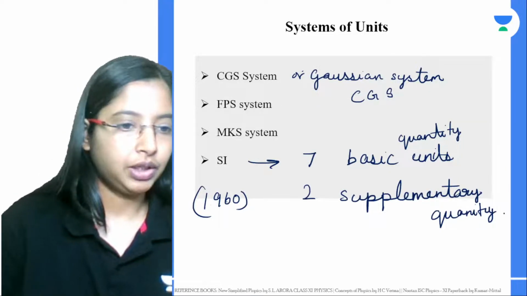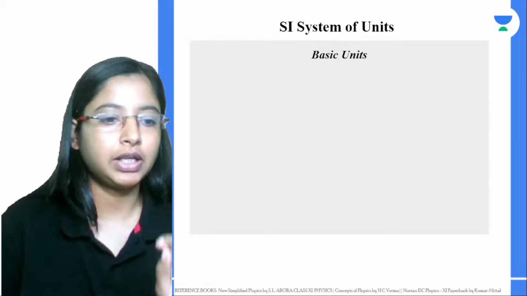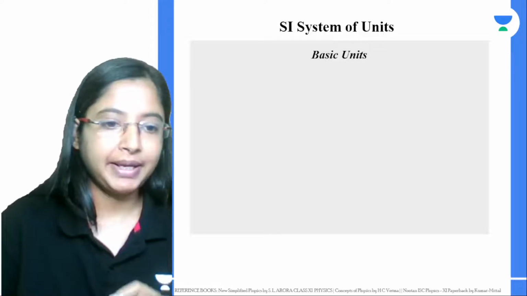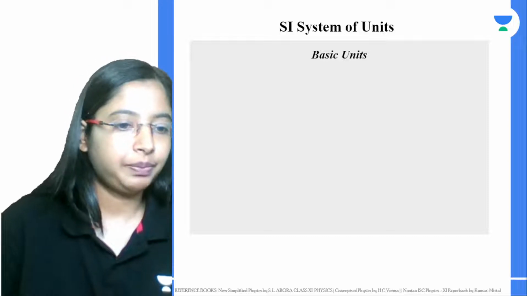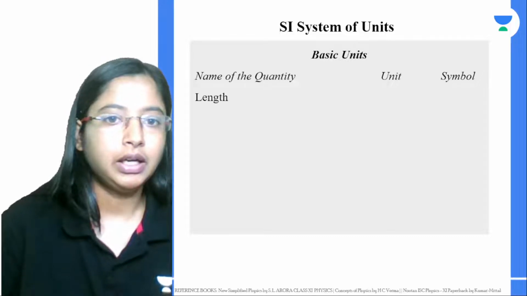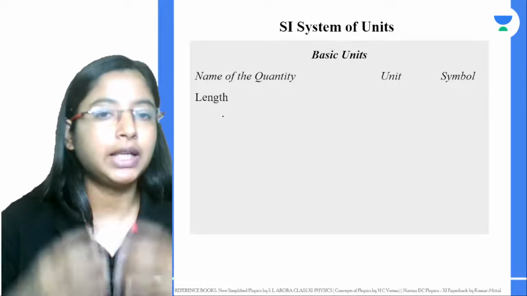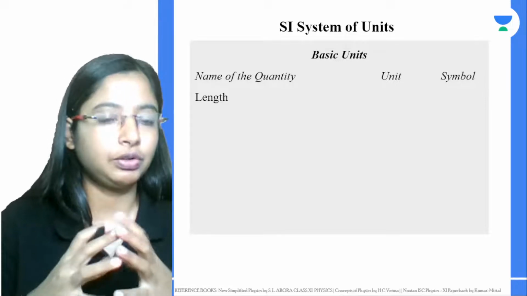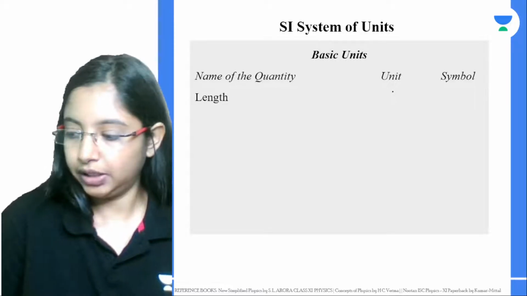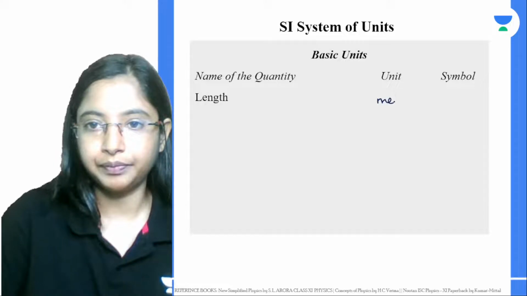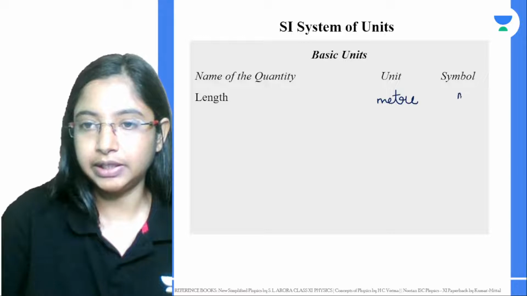All right. So moving forward, what are the SI system of units? Let's first see what are the basic units. In the basic units, all derived quantities can be obtained from your basic quantities. So the basic quantities over here are length. The first basic quantity is length. The SI system of units is also a metric system of units, and we are following it worldwide. Length is given in the unit of meter, and the symbol we use for it is m.